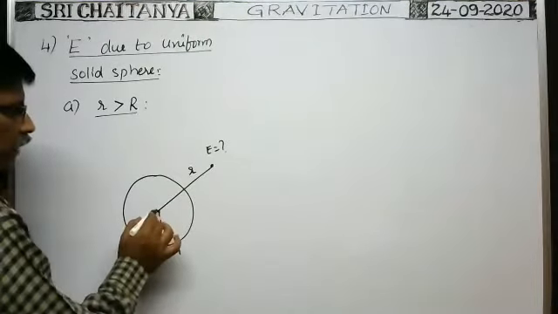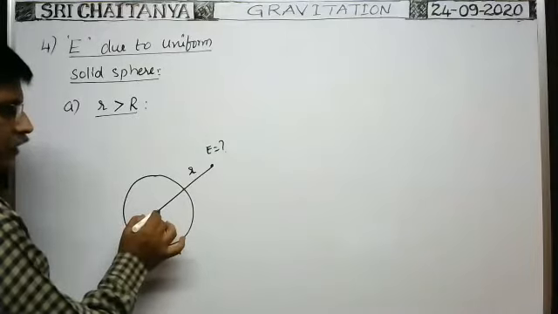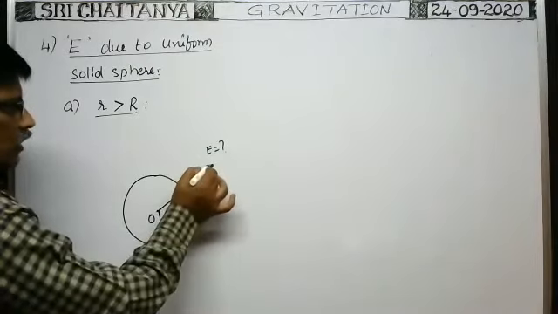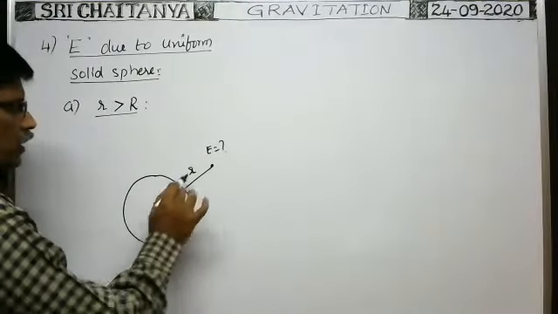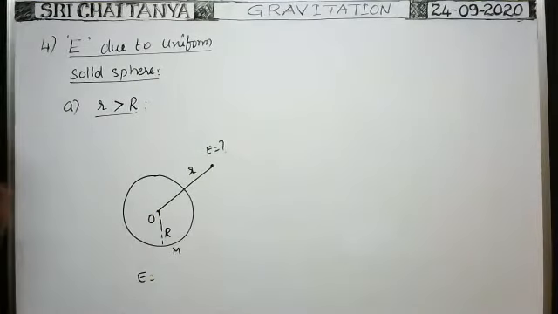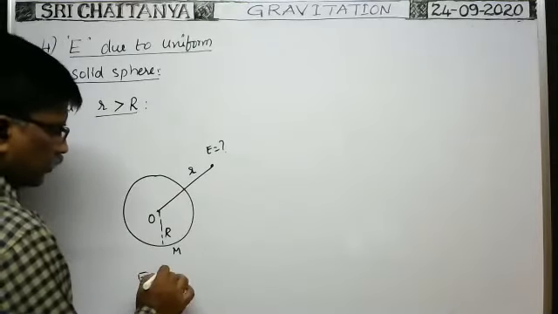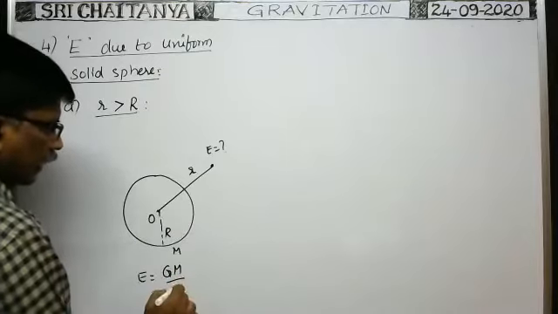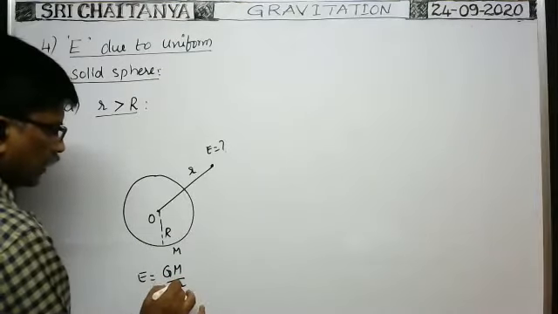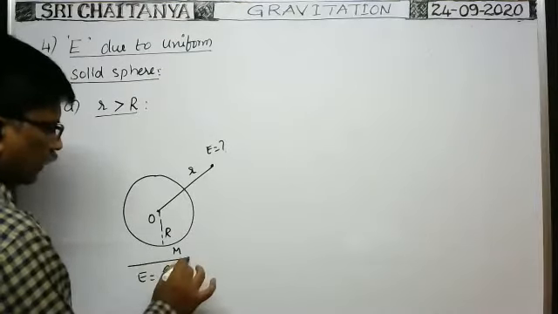Then, due to this, what is the intensity of gravitational field at this point? Already we derived the intensity due to a point mass. E is equal to G into capital M by distance squared, that means r squared. This is the intensity of gravitational field at any point outside the solid sphere.